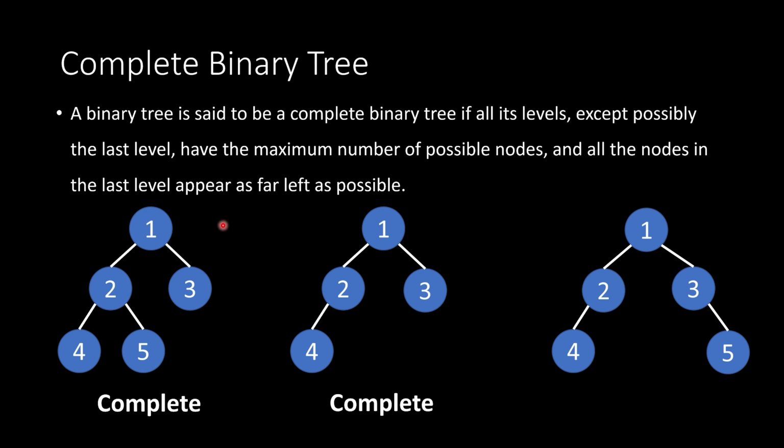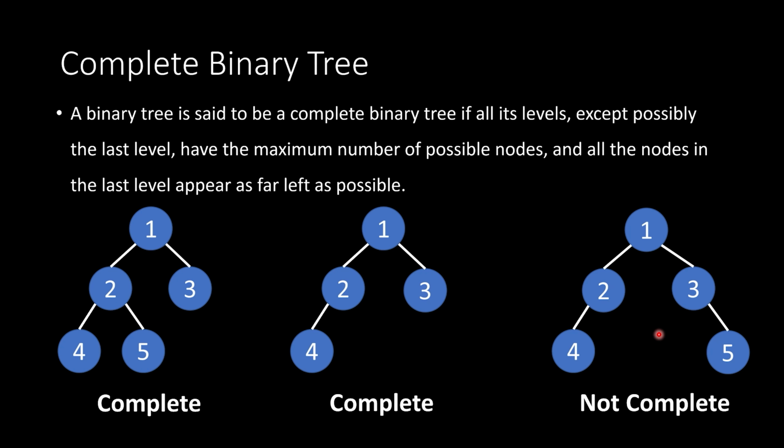The reason it is complete is the same reason this one is complete. These levels above the last level are filled, and then we have 1 node that is as far left as it could possibly be. If this node was the right child of node 2, it would not be a complete binary tree because the node would not be as far left as possible. Okay, moving on to the last one.